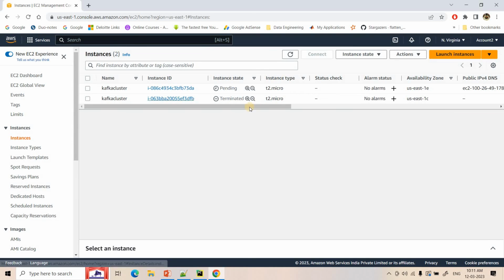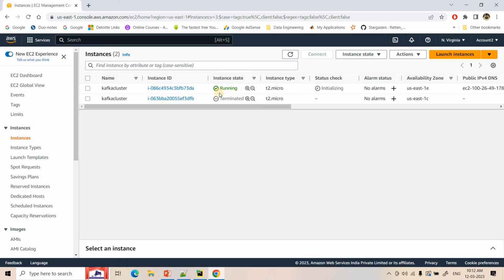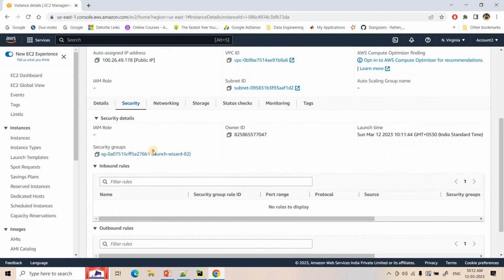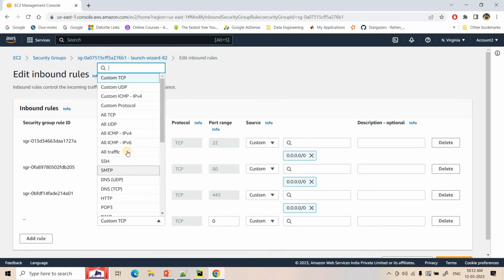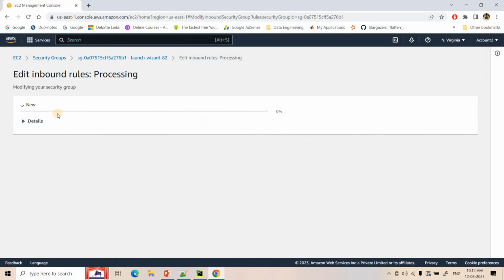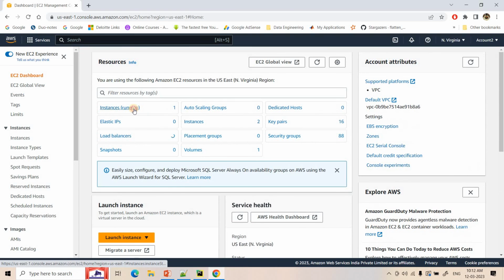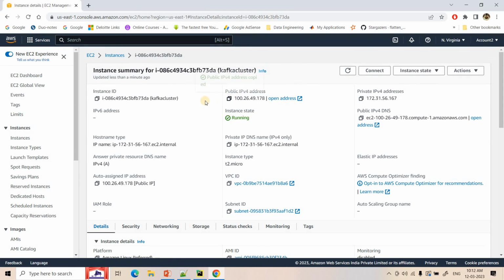And I will go here. Here see it is in pending state. Just wait for a couple of seconds. So see our cluster is now up and running. I will go to the cluster, I will go to security group. I will click on the security group and make sure that the inbound rule allows all traffic from all IPv4 locations, right? So that no network issue will occur. When you move to production, at that time you can make it secure. But as of now, we are understanding the concept, so that is fine.